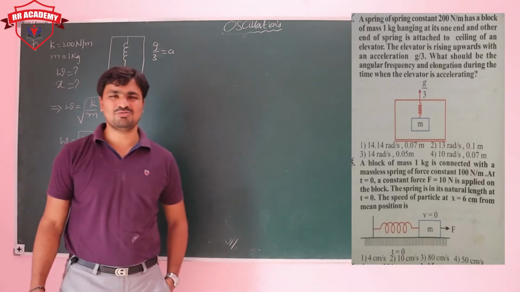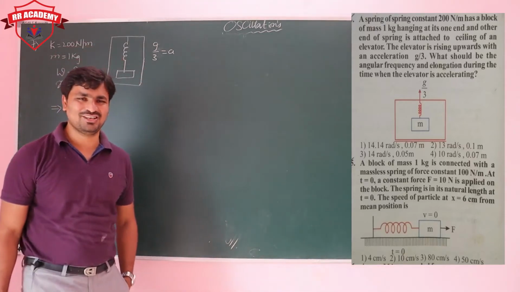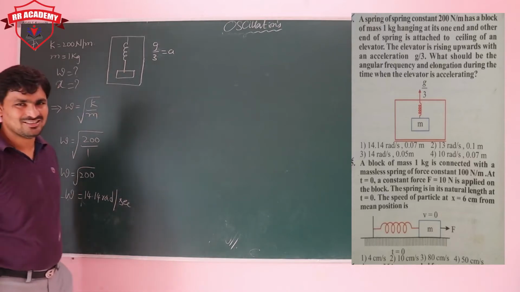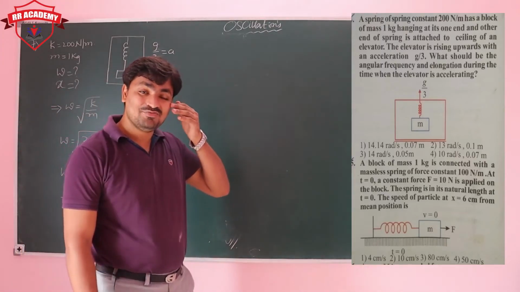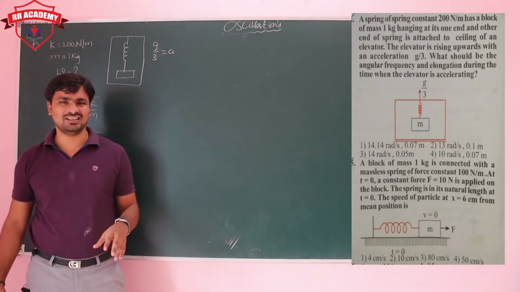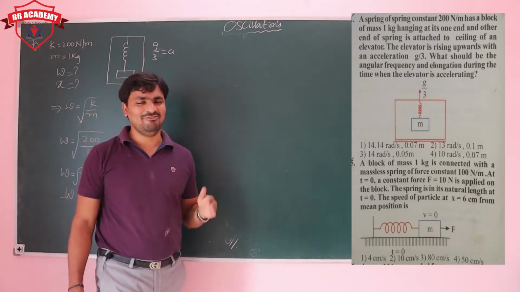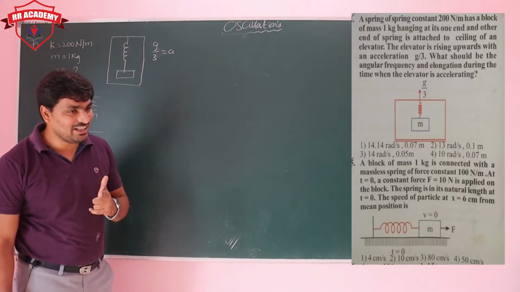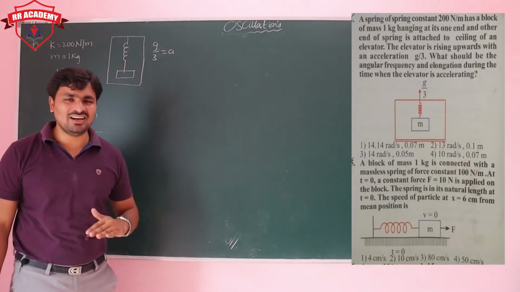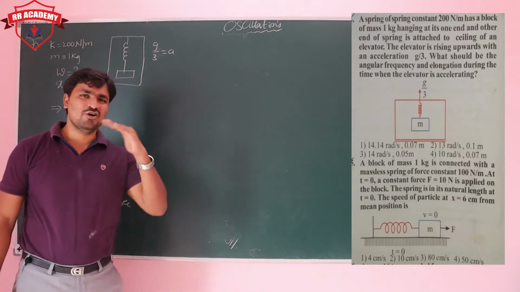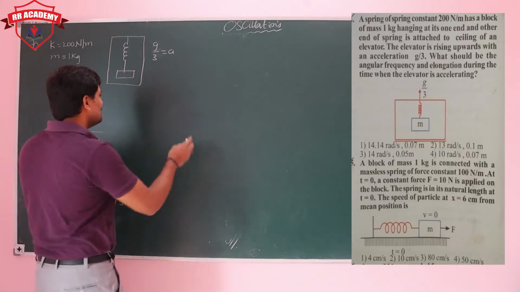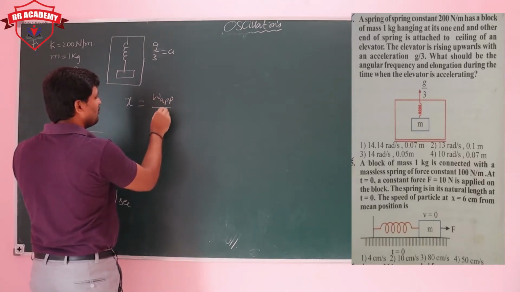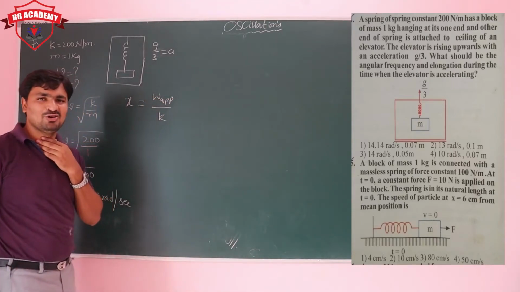We got only the value of omega. Now we want to get the value of x also. So x is nothing but simply the extension due to the weight. But actually here, when the lift is accelerating upwards, what about the weight? Weight has to be increased. So now x is equal to apparent weight upon k value.